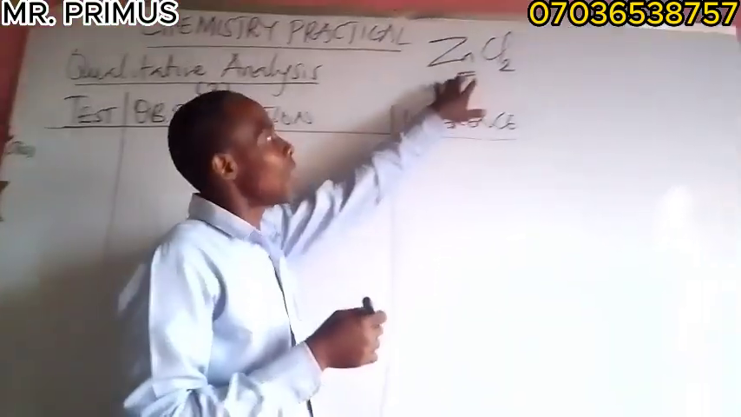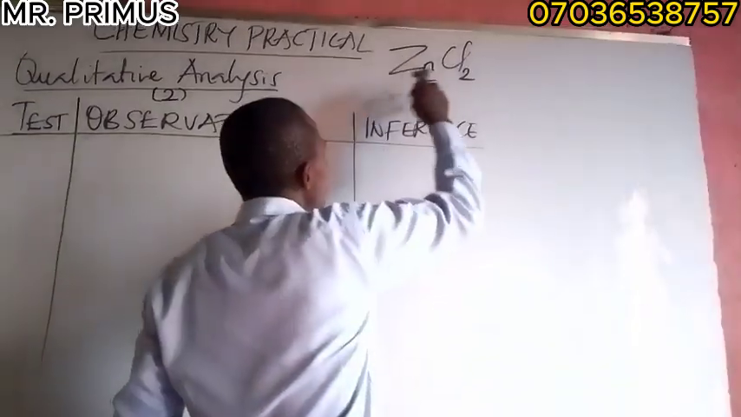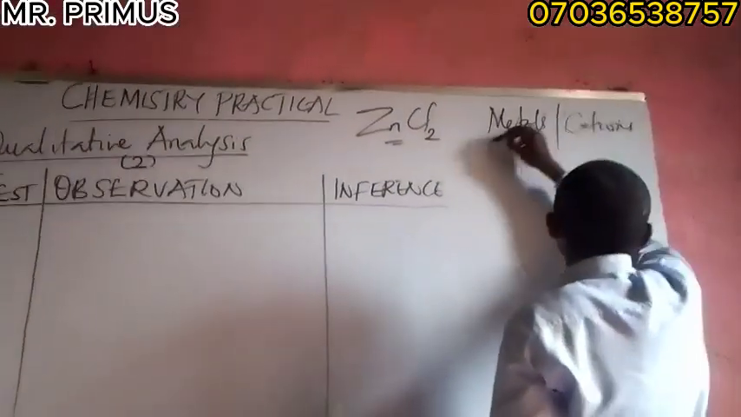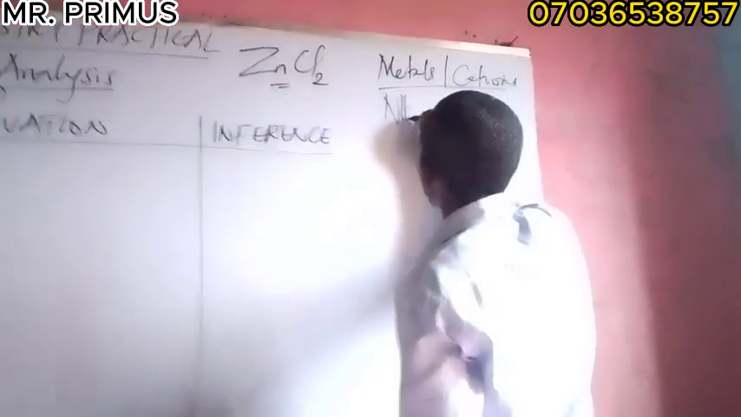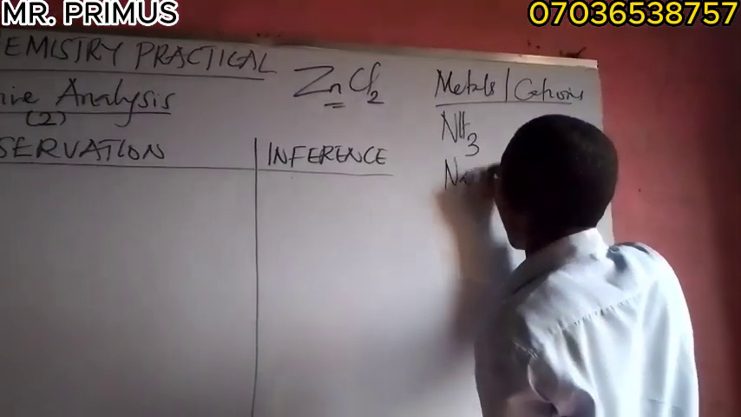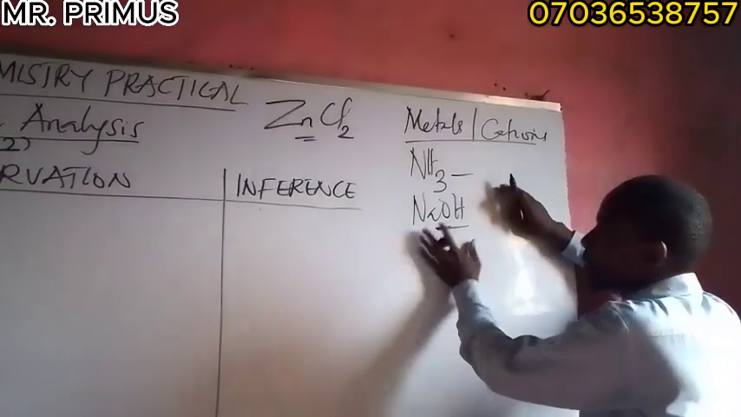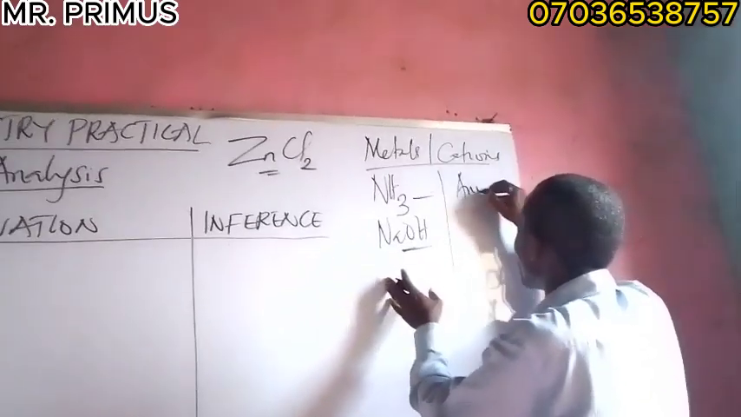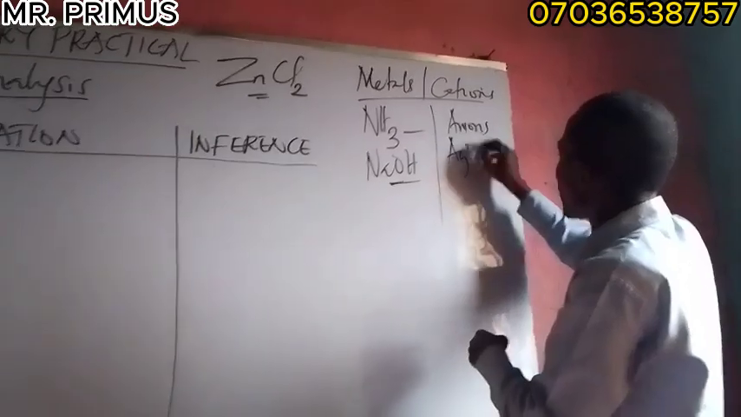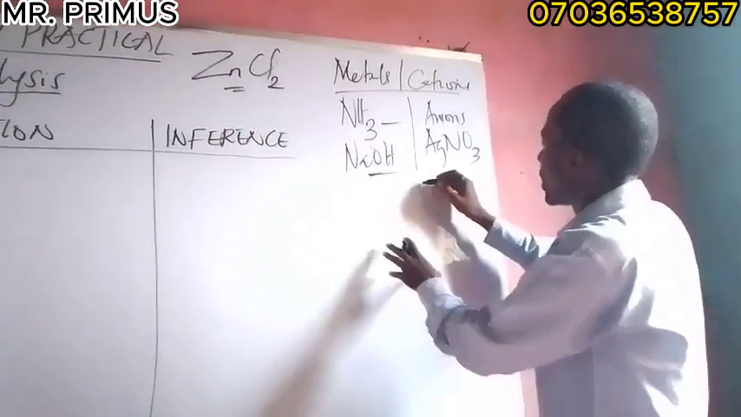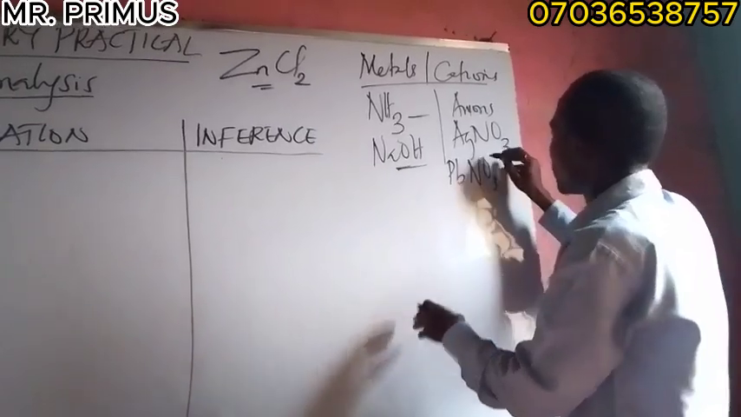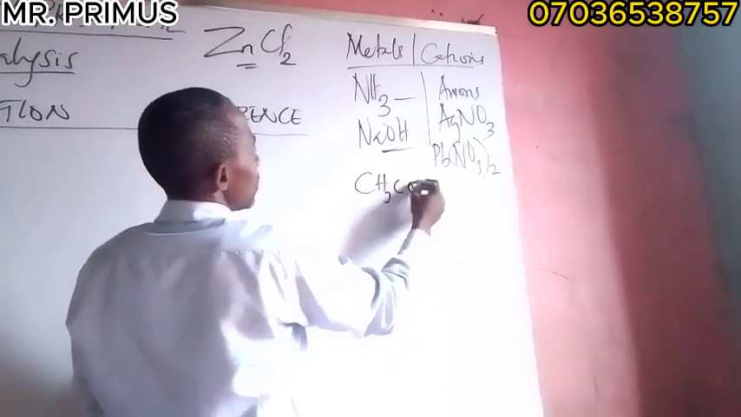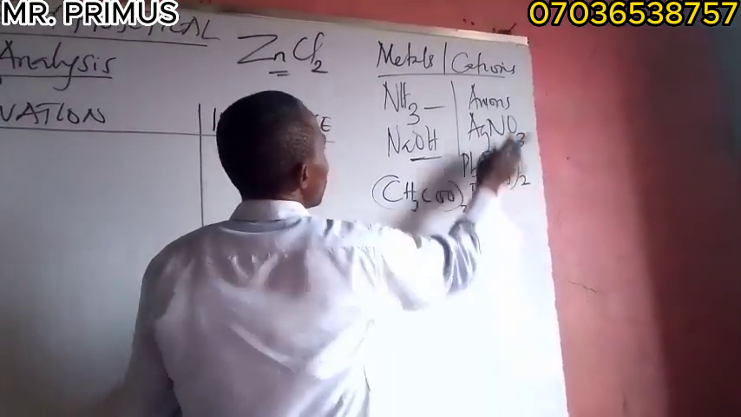If you are testing for metals, that is cations, these are the ones we use most of the time: ammonia and sodium hydroxide. Use these to precipitate them. But anytime you see acid radicals, that is the anions, we use silver trioxonitrate(V), lead(II) trioxonitrate(V), and lead(II) ethanoate. We use all these three.